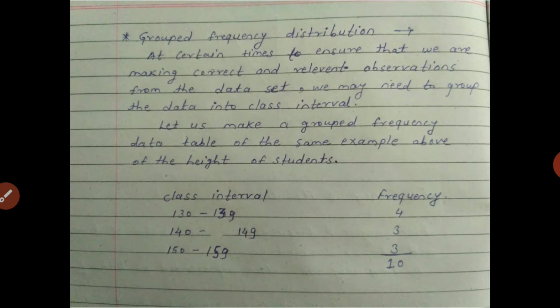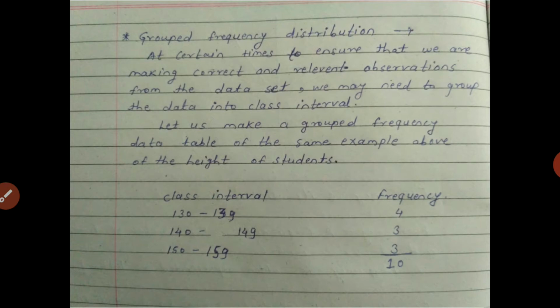In the case of ungrouped frequency distribution, we directly get the exact height of each student.